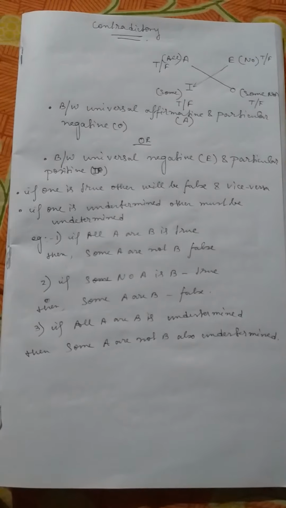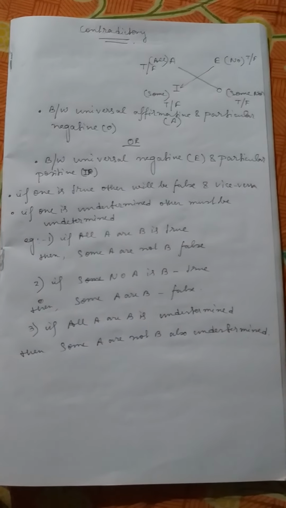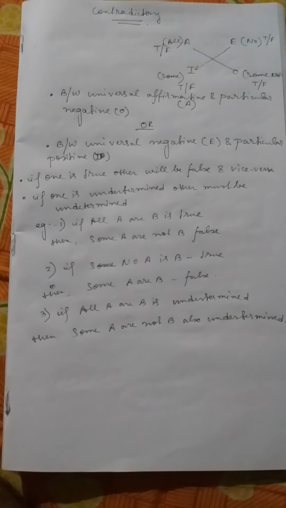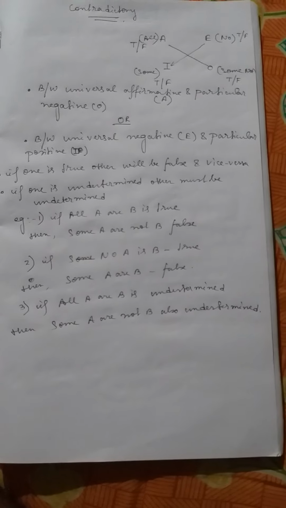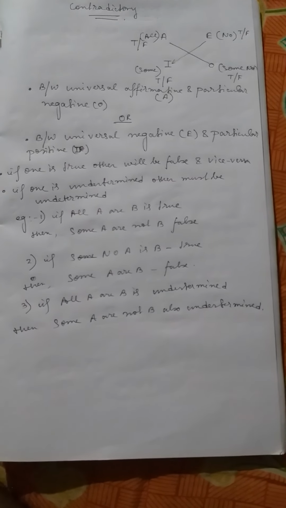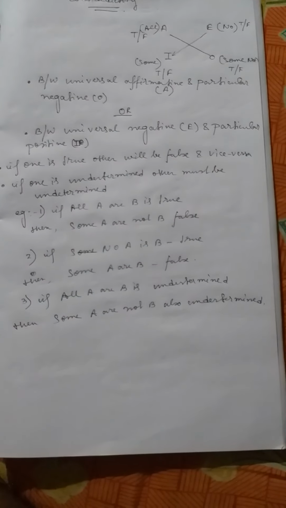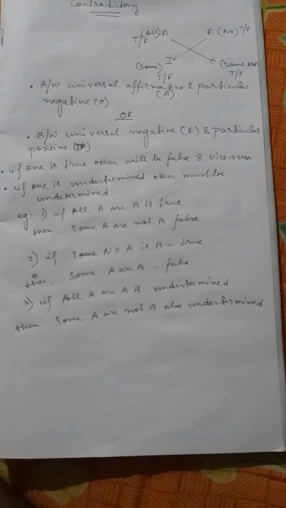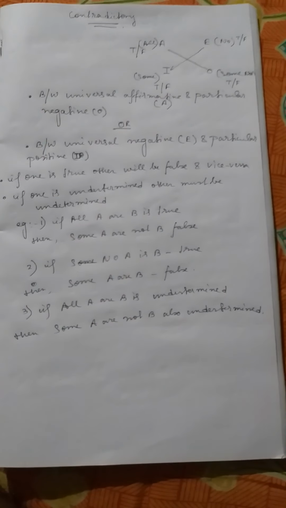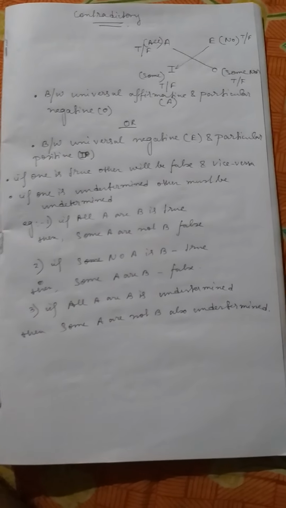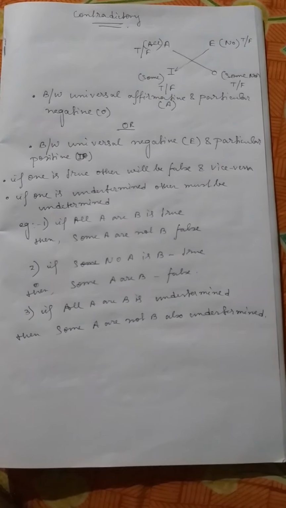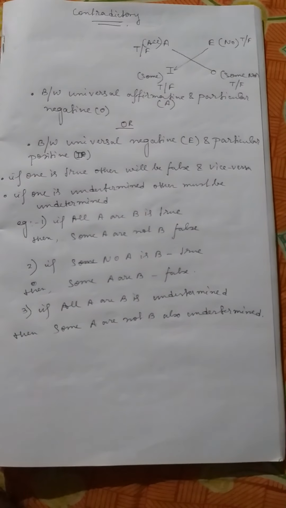In my previous video I already discussed the concept of proposition, and I also discussed components of proposition like quantifier, subject, copula, predicate, and gave you a basic idea regarding types of proposition. Four types of propositions are there: contradictory, contrary, subcontrary, and subalteration. So today I'm going to talk about the first type of proposition, that is contradictory.